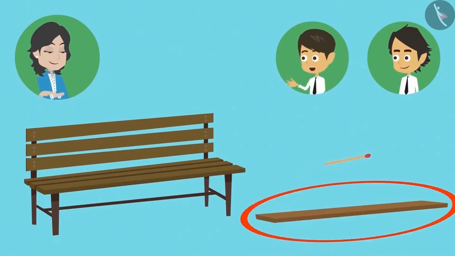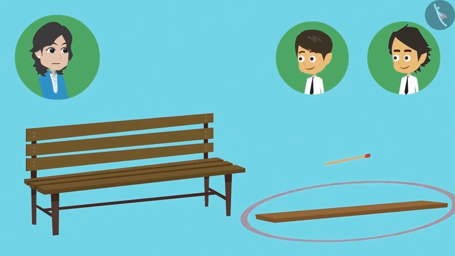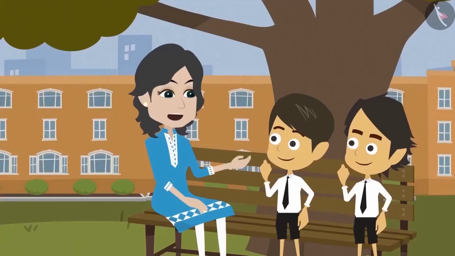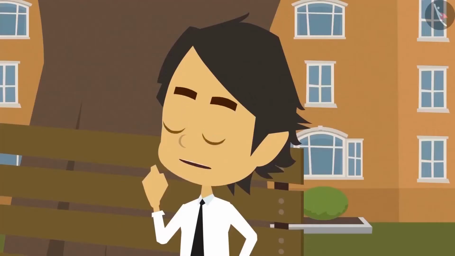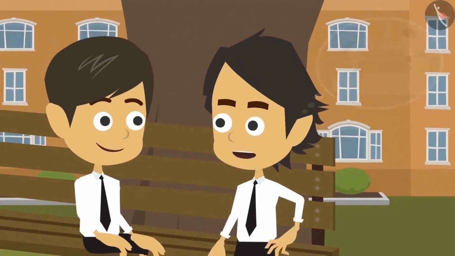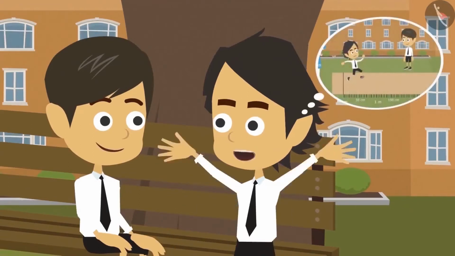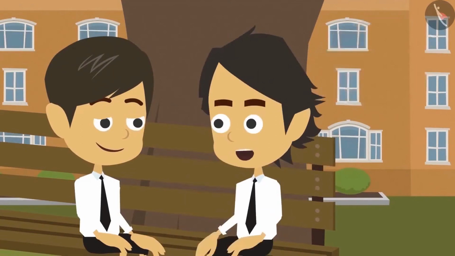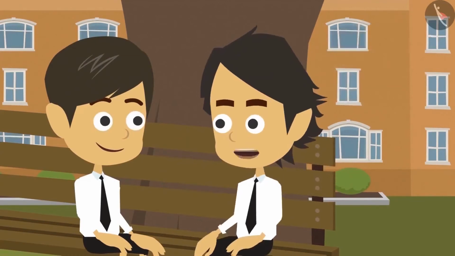I will measure it with this stick. Why? Because with this I can measure quickly. I will have to use a matchstick several times. You mean to say that measuring this long bench with the stick is much easier and practical? Yes. In the same way, meter is used to measure long things or objects and centimeter is used to measure small things or objects. Now I understand why long jump is measured in meters. Why? Because a long jump will definitely be longer than 100 centimeters. So it makes it easier and practical to measure a long jump in meters.